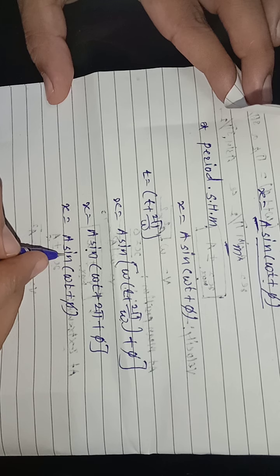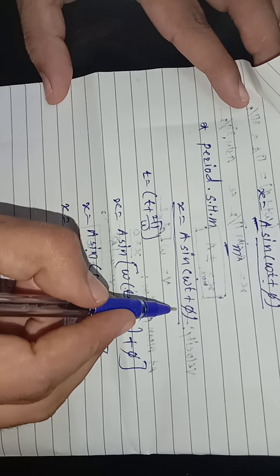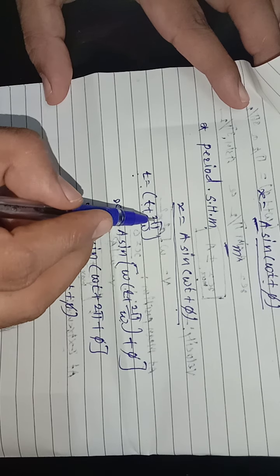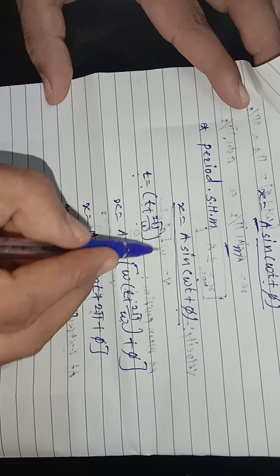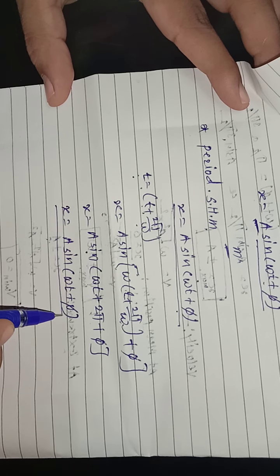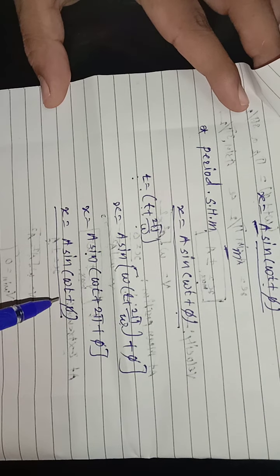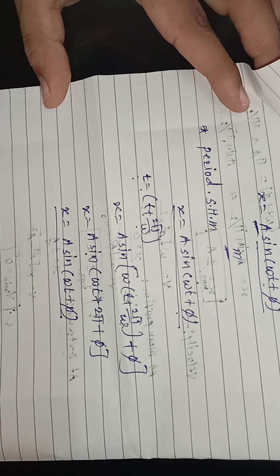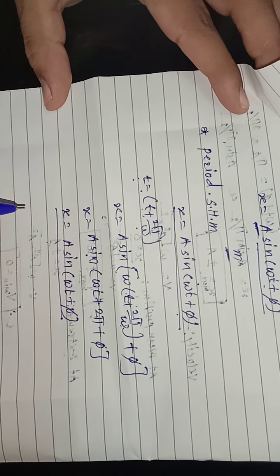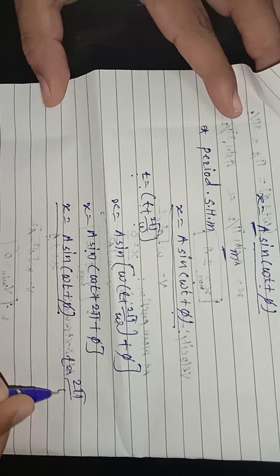That means from these two equations, first we take time t, and then the next time, t plus 2 pi upon omega. In that case also we get the same equation. Therefore we can show that the particle is at the same position after time 2 pi upon omega, so the particle completes its one oscillation in time T equal to how much? T is equal to 2 pi upon omega.